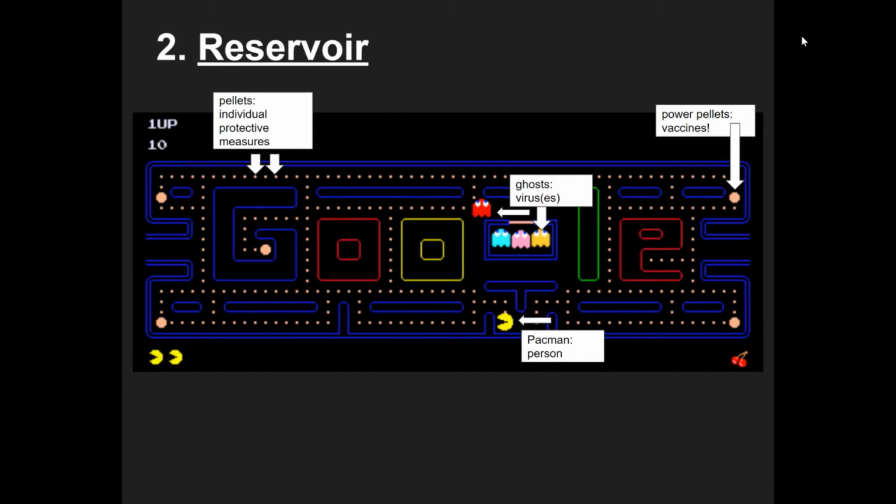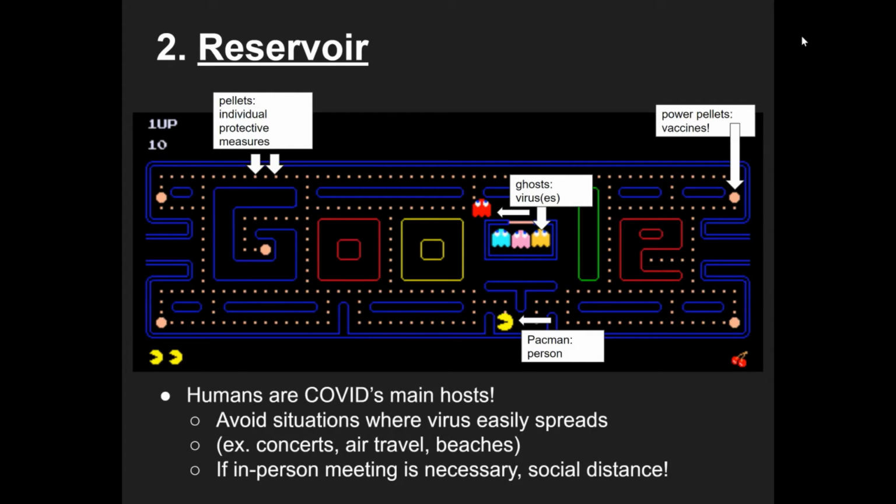In this case, it would be the maze, because that's where the ghost chased Pac-Man. Skillfully dodging and moving through the tunnel would be how Pac-Man would break this link. Because humans are COVID's host, we must avoid situations where the virus spreads easily, like concerts or air travel, or areas like beaches where crowds are present. If in-person meeting is necessary, it's best to stay 6 feet apart.